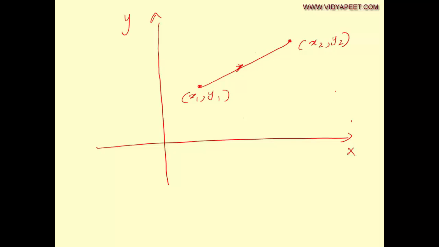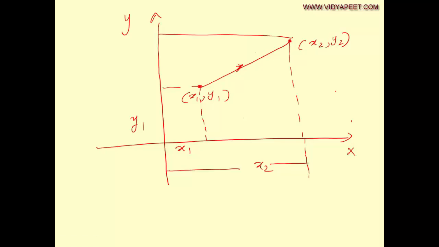That simply means this length is x1 and this length is y1 and this length starting from here is x2 and the corresponding y coordinate length starting from here is y2.